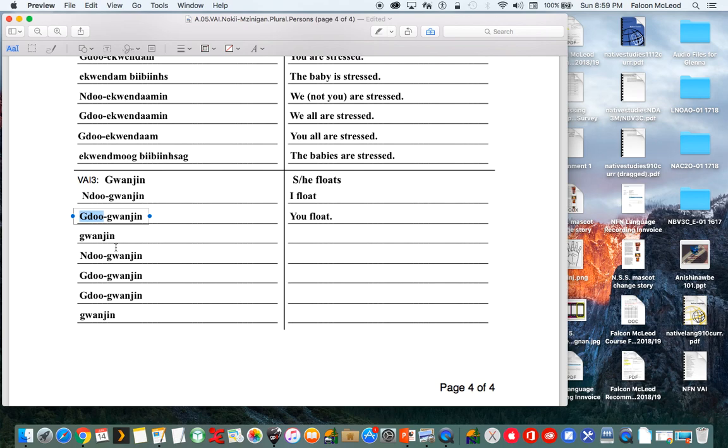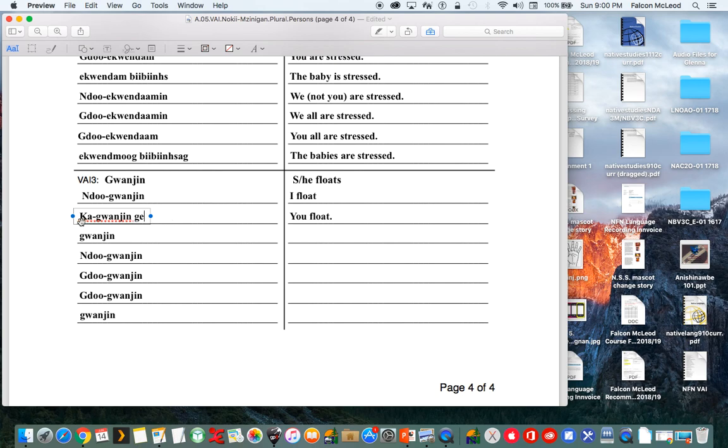Let's have a little fun with this. So we're going to put this in definite future tense. So it would be a G sound in front with another G. So K. And then we're going to add in space. And then we're going to add in GE.